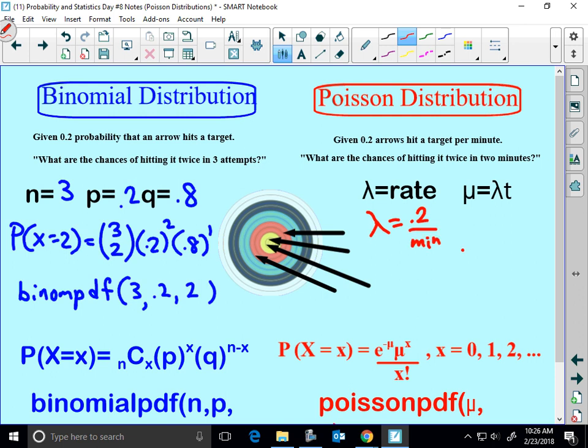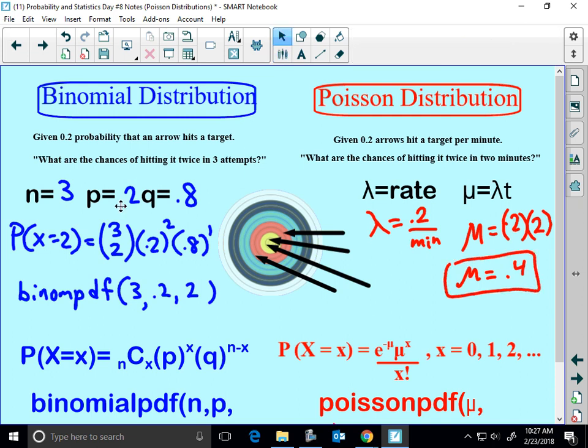Mu is going to be lambda times the amount of time, as long as it's in the same units. So if I said in 2 hours, you'd be like, yeah, we have to do a little conversion here. Oh, not that bad. 120 minutes. So what would mu equal? What's 2 times 2? 4, move the decimal, 0.4. So mu would equal 0.4.